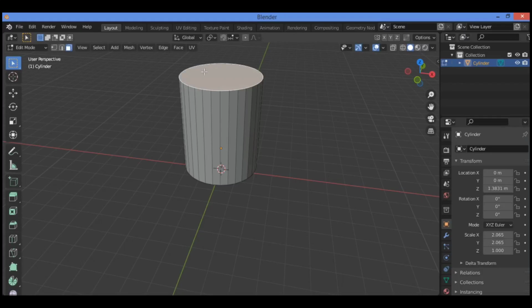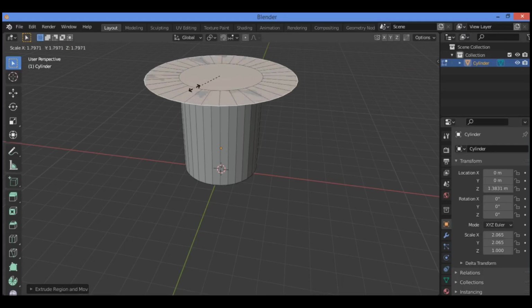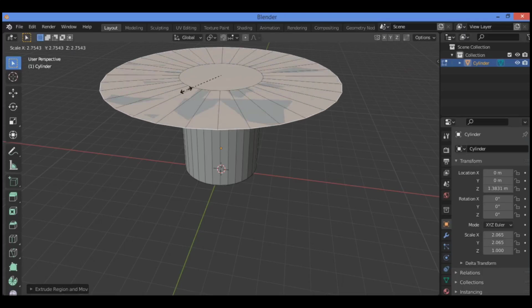Now press E to extrude the face, but press Escape immediately to position the new face on top of the current face. Press S to scale this face and move your mouse until you get the shape as shown in our example. Scale it like this.